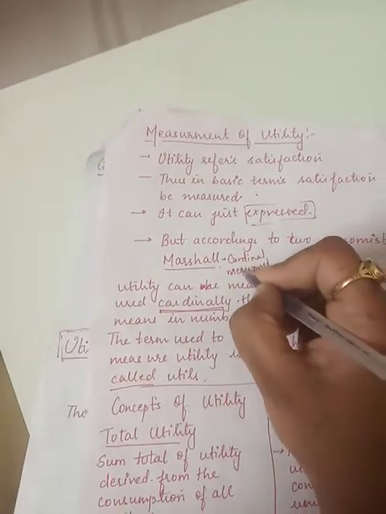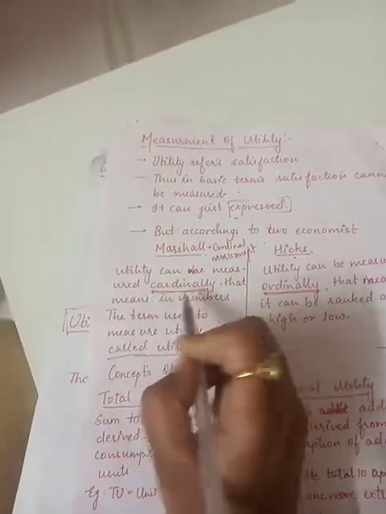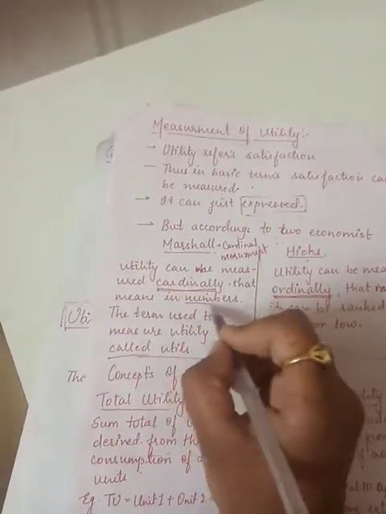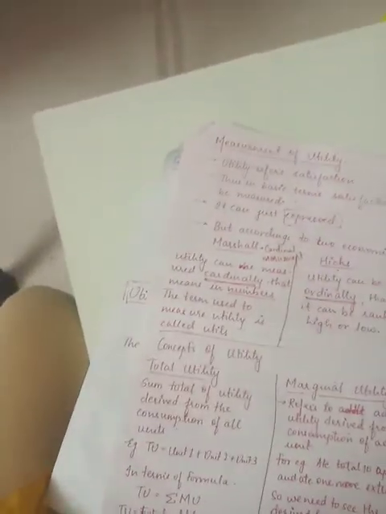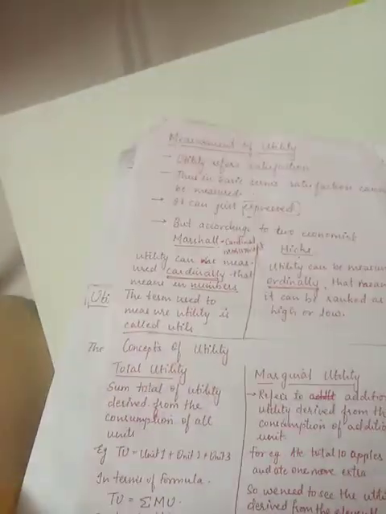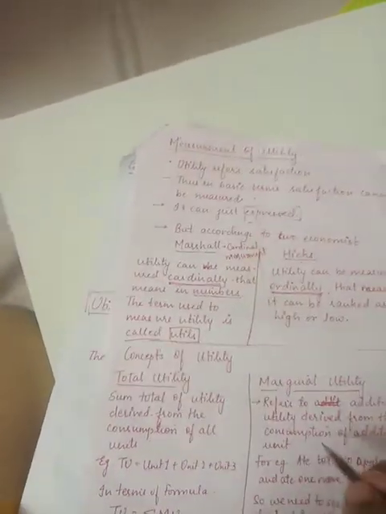When I talk about cardinal measurement, utility can be measured cardinally, that means in numbers. Like, eating a slice of apple, my satisfaction was 10. Eating a second apple, my satisfaction was 8. Eating my third apple, my satisfaction became 5. The numbers I have used over here, 10, 8, 5, according to him are called utils.